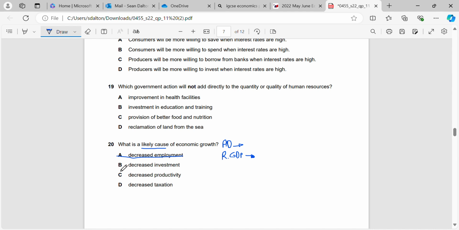Would we be likely to have decreased investment? No, we're likely to have more investment because we're generating more goods and services through an increase in real GDP. We're also likely to have an increase in productivity, again the same reason. We're producing more goods and services. It wouldn't make sense if we have economic growth and a decrease in productivity at the same time. But what we are likely to have is decreased taxation. So we can link that in here. We know it's expansionary fiscal policy, and it's linked into why AD would move to the right, which may result in real GDP moving to the right.